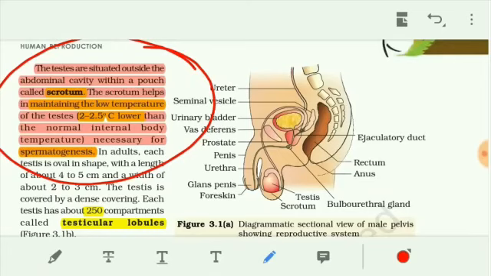In the testicular lobules, the sperm are produced from the spermatogonium.